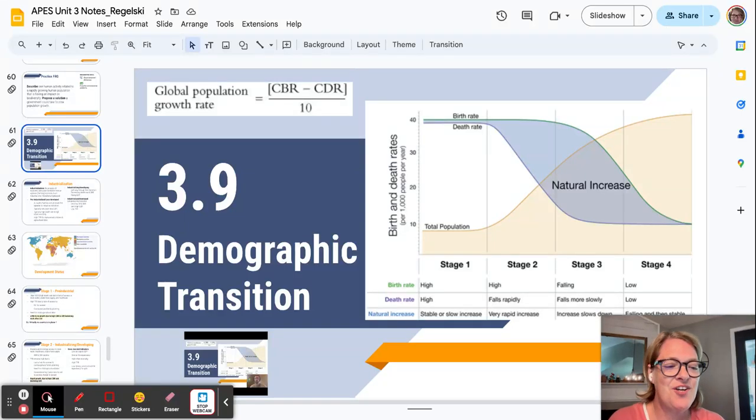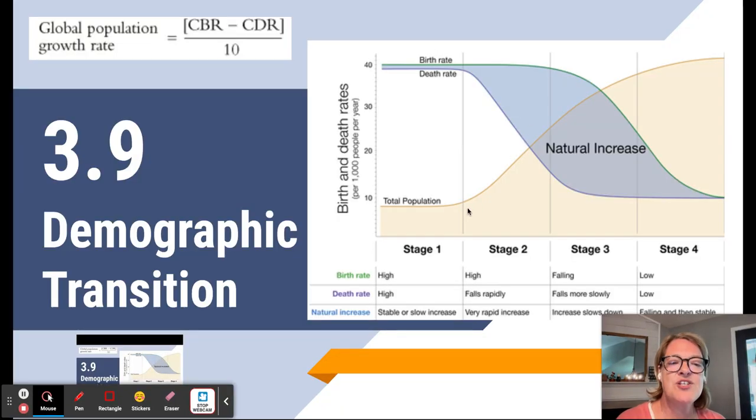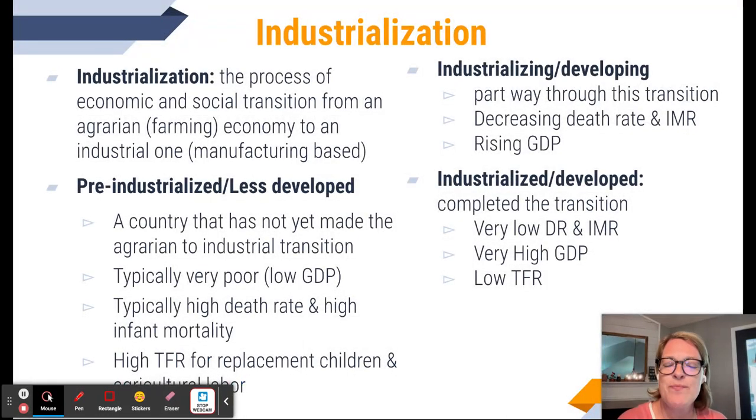Okay, we're about to start the last section of Unit 3. So this is 3.9, Demographic Transition. This is a chart you're going to want to become very familiar with and understand everything that's on here. So we'll talk about this as we get going here, but let's just jump into this and talk about some different background information for this section.